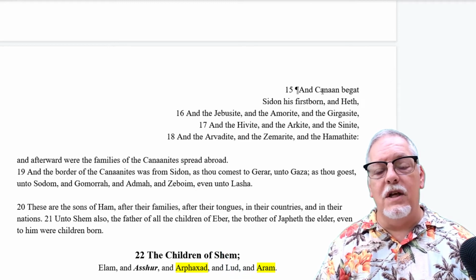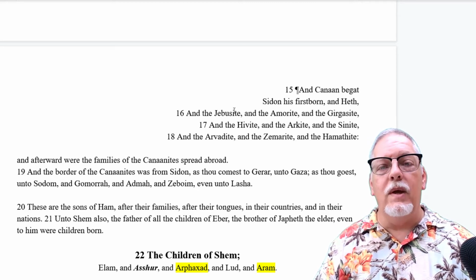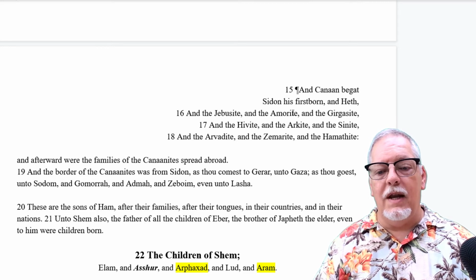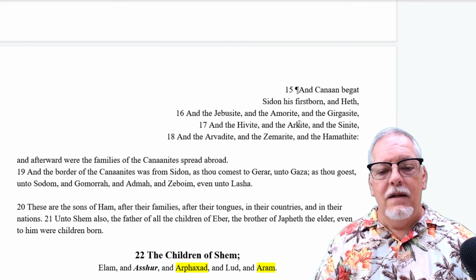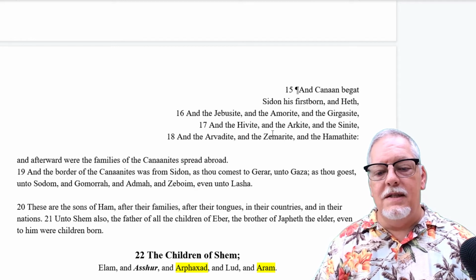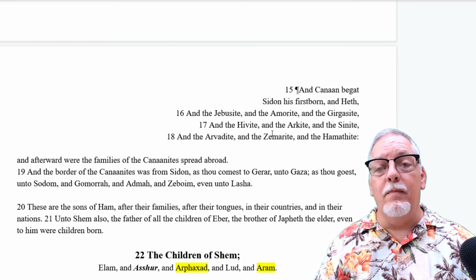This is a son of Canaan, and now that becomes a people group, the sons of Heth. But then you'll notice that again we have genitives. The Jebusite, Amorite, Girgashite, Hivite, Arkite, Sinite, Arvadite, the Zimarite, and the Hamathite. So all of these are people groups. They are all descended from Canaan.